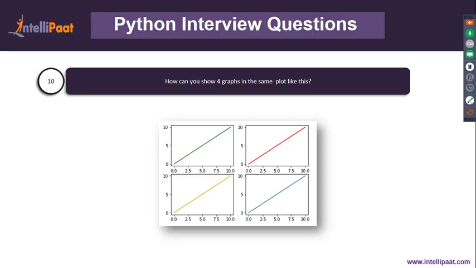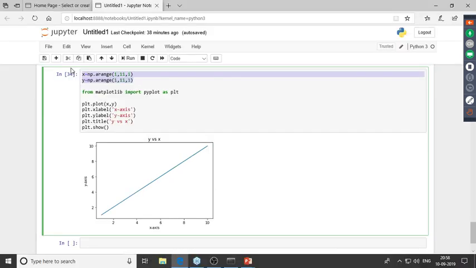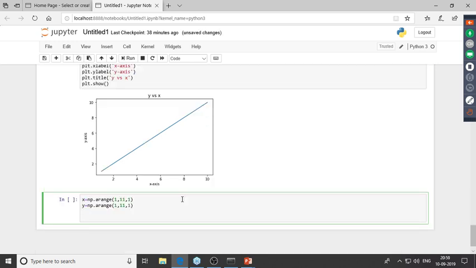Now we'd have to go ahead and create a plot which would comprise of 4 graphs. So there are basically 4 line plots, and we'd have to plot all of them in the same graph over there. So let's do that. Now I'll actually copy this over here. So the x and the y values would be the same. This is where we're getting the x and the y values from. After this, we'd have to make a subplot. So with the help of subplot, we would have 4 plots in the same plotting area.